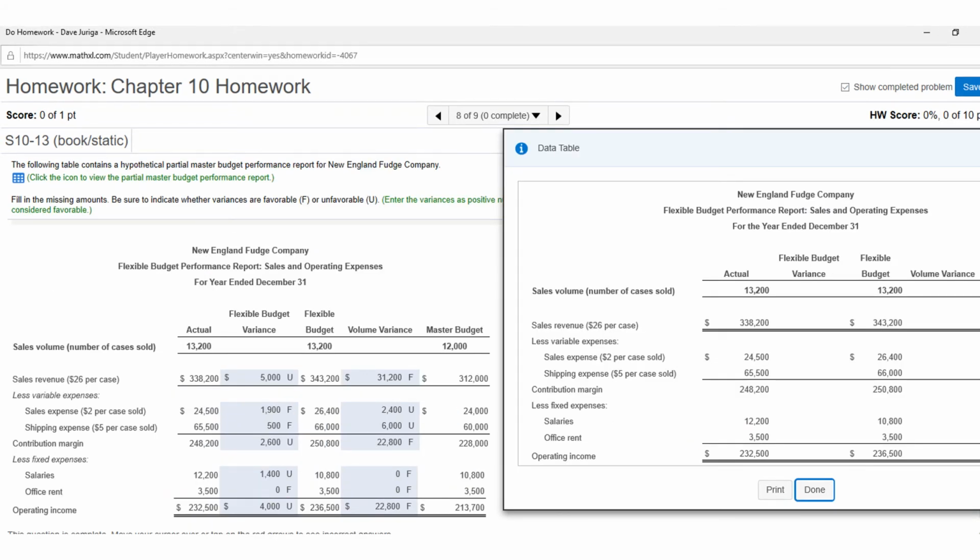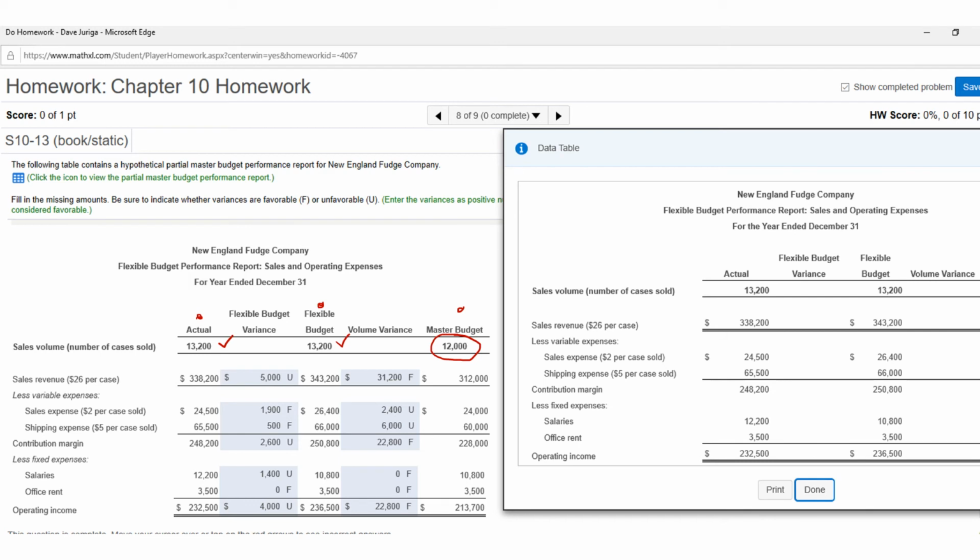And then here's another flexible budget performance comparison. And again, notice you have actual, flexible, and of course the master budget. And I'm just going to highlight the top row. First of all, notice that the actual 13.2 is the same as the flexible. Notice also that the master budget uses the budgeted sales, not the actual. So actual and flexible budget use the exact same volume.